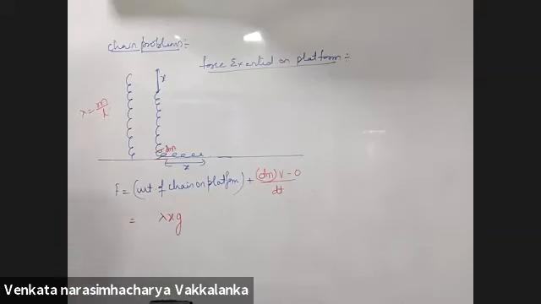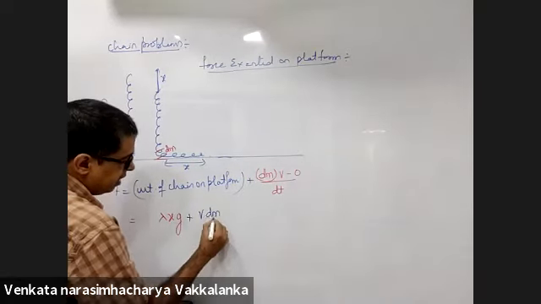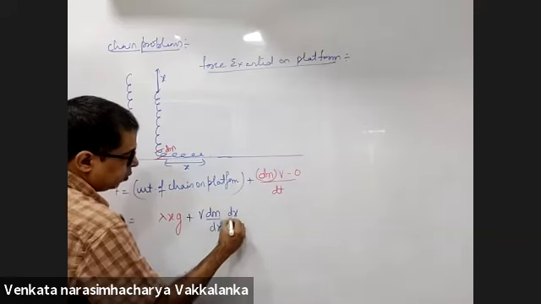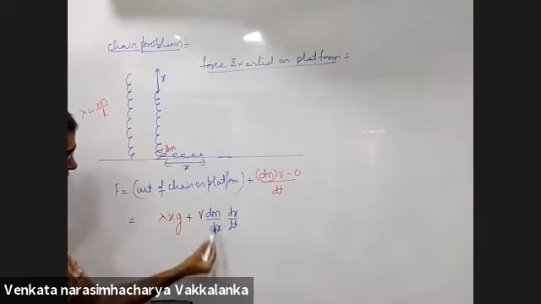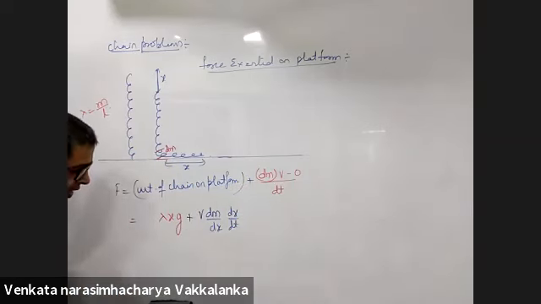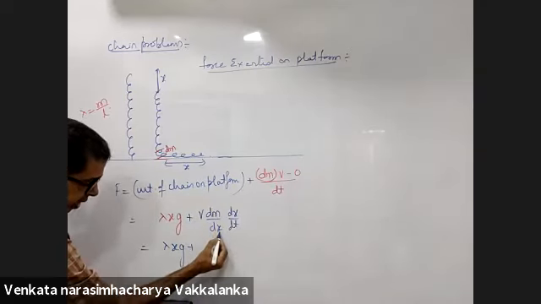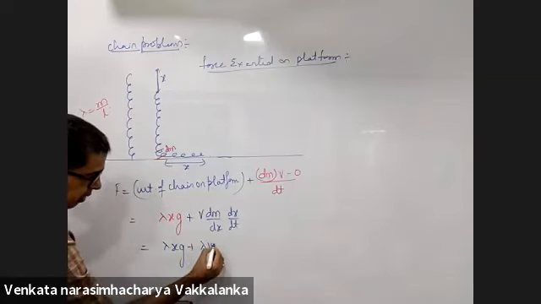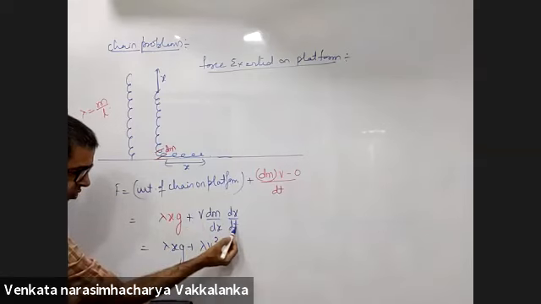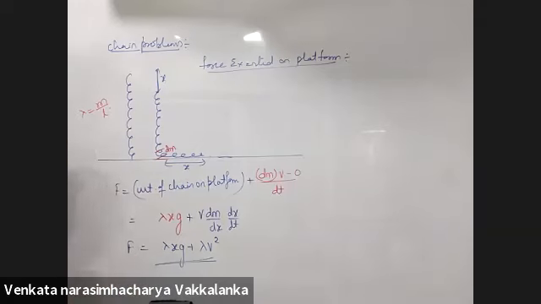Weight of the chain on the platform plus v dm by dx into dx by dt. dm by dt you wrote as dm by dx into dx by dt, lambda x into g. dm by dx is mass per unit length, right? Lambda v square. dx by dt is v, and this is lambda. This becomes lambda v square. This will be the force exerted on the platform.